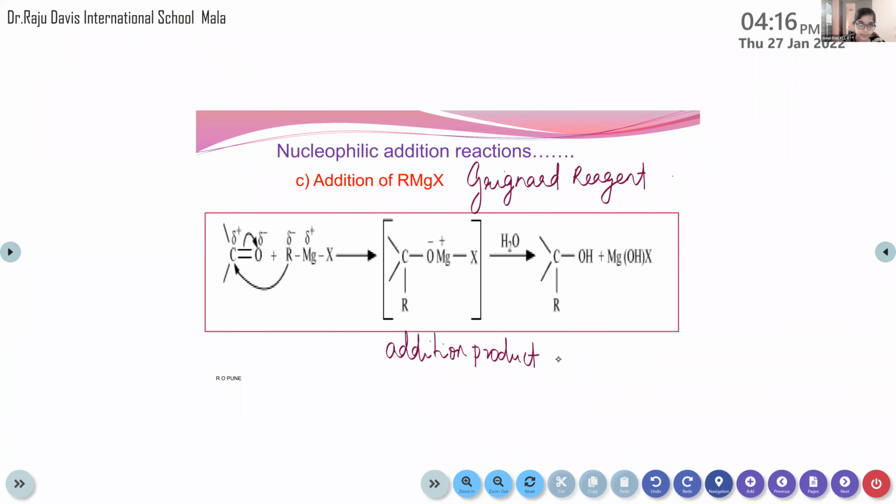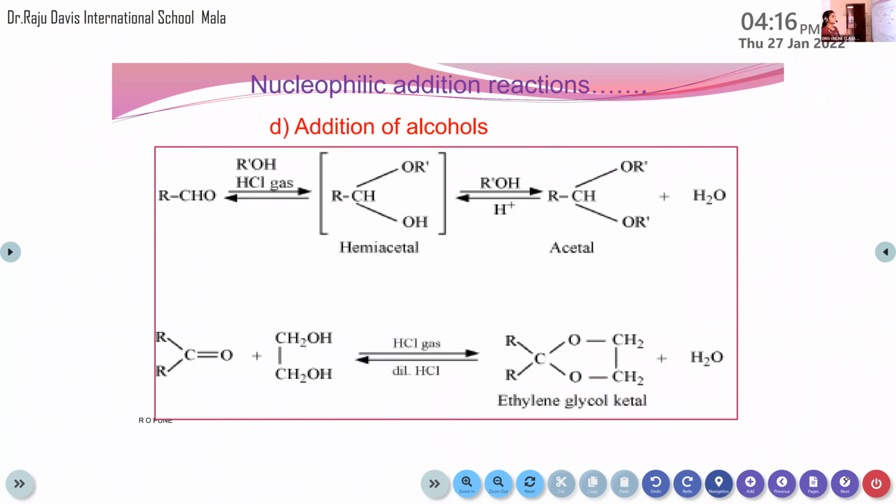Yes, ma'am. Okay. The next example is the addition of alcohols. This one also comes under nucleophilic addition reaction. So here the reagents used are alcohol and HCl gas. And this OH group will be attached to the carbon atom, and this R group will be attached to oxygen. So one hemiacetal will be formed.